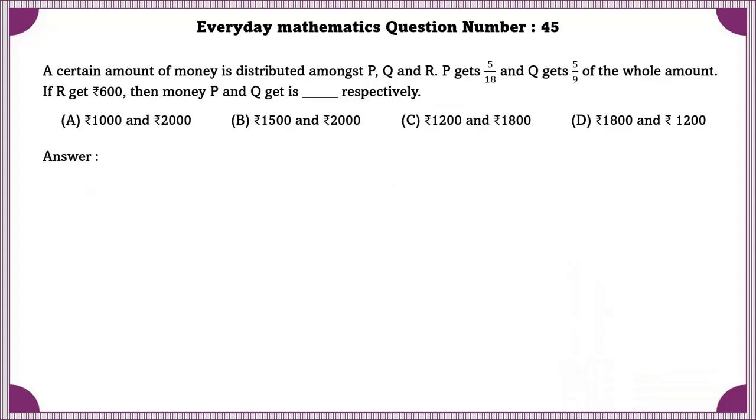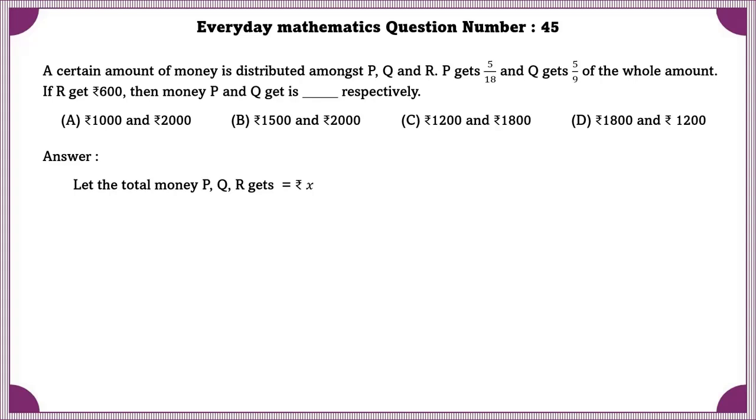Everyday Mathematics question number 45. A certain amount of money is distributed amongst P, Q and R. P gets 5 by 18 and Q gets 5 by 9 of the total amount. If R gets rupees 600, then money P and Q gets is dash respectively.